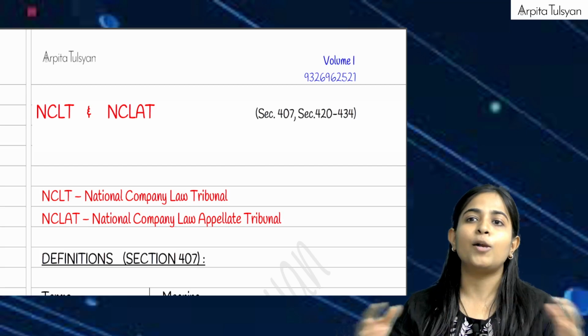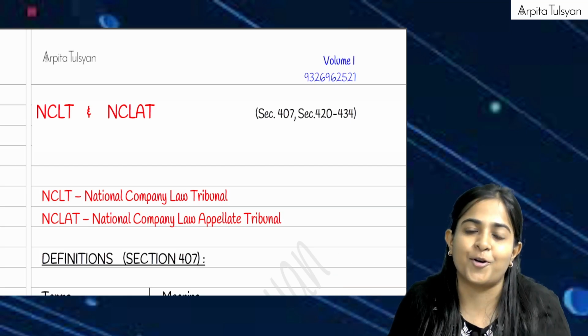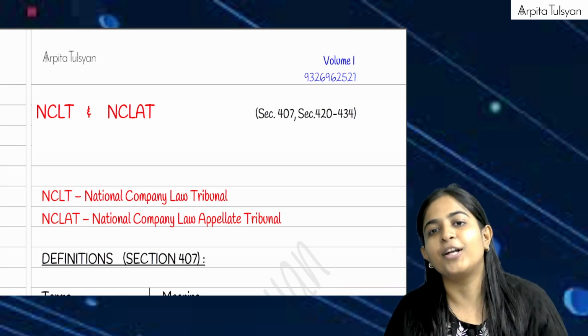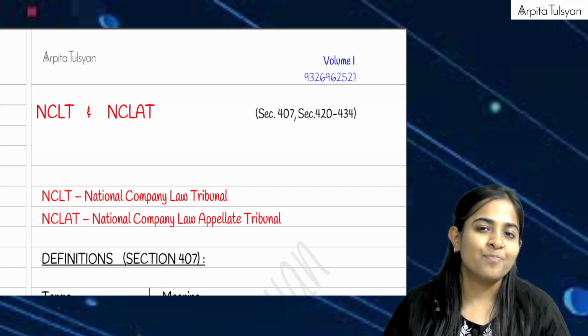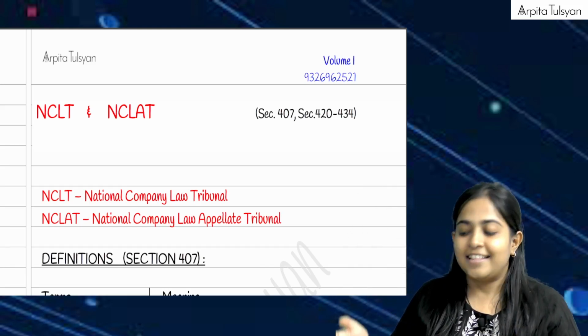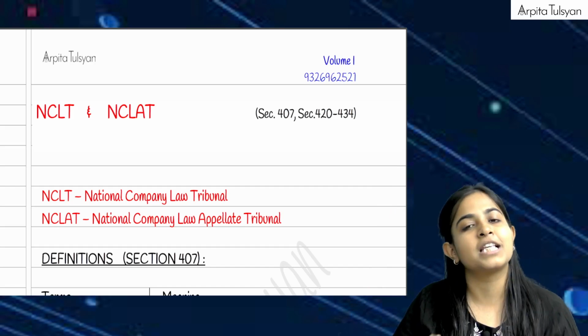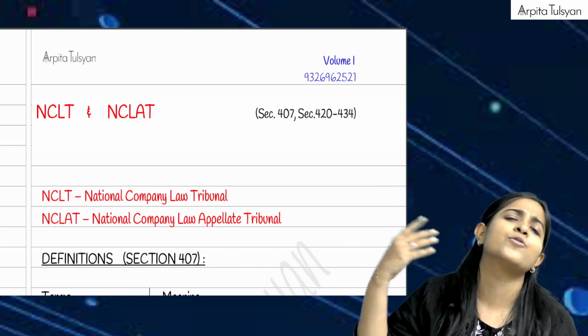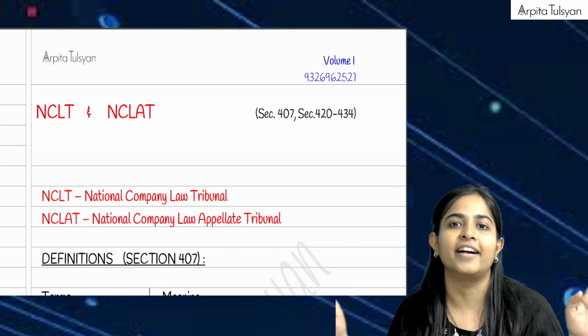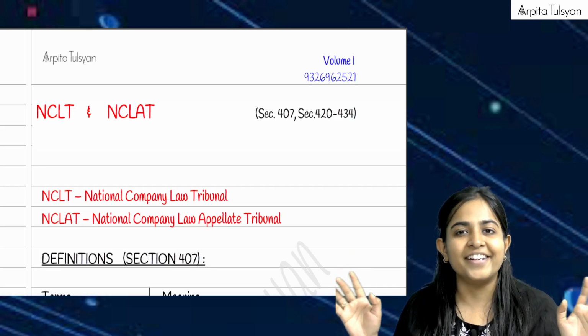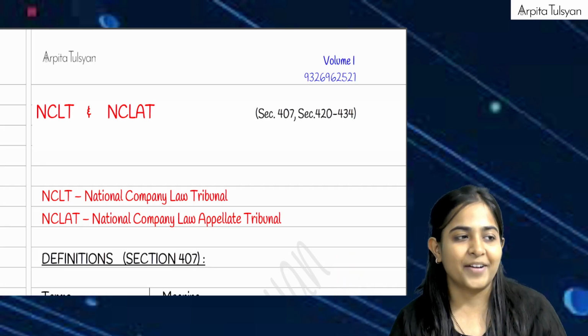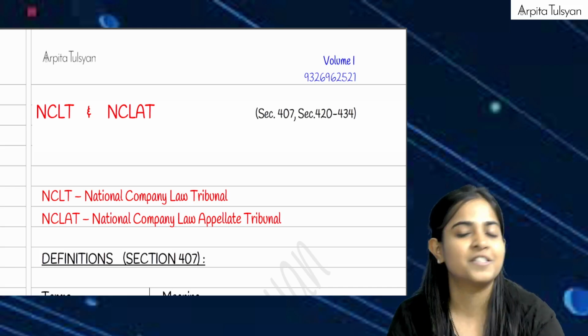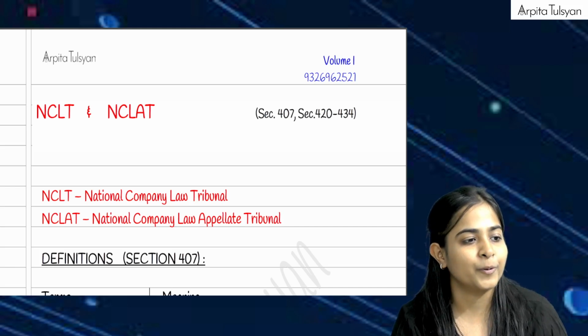So all you have to do is refer to the content from volume 1 and volume 2, then go to the question answers. First do the subjective question answers from volume 3, then do the MCQs in volume 4. Very clear with this, everyone? Okay, I'll just show you a glimpse of the subjective question book also.